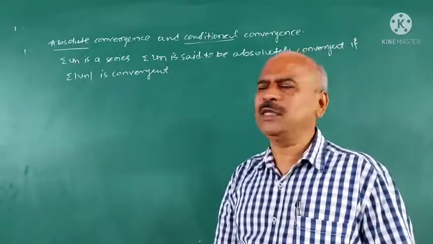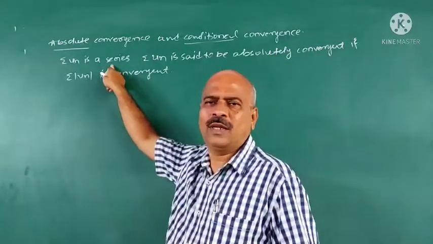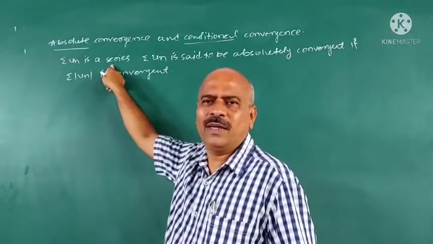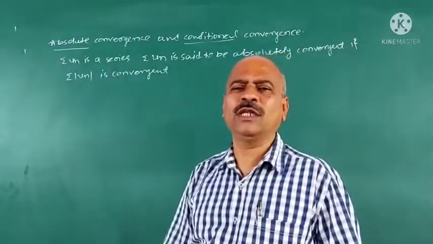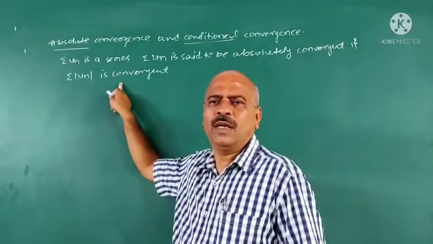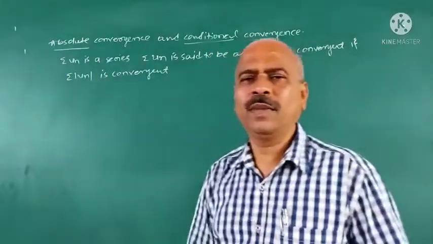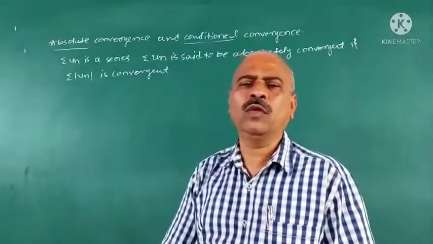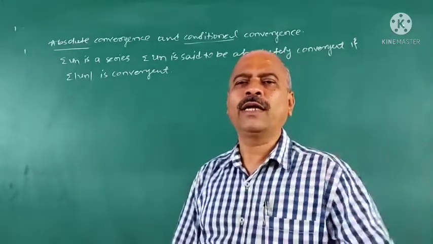Absolute convergence means, suppose sigma un is any series I have taken, then sigma un is said to be absolutely convergent if sigma mod un is convergent. Suppose sigma un is a series of positive terms, because we have taken positive term series, then alternating series.